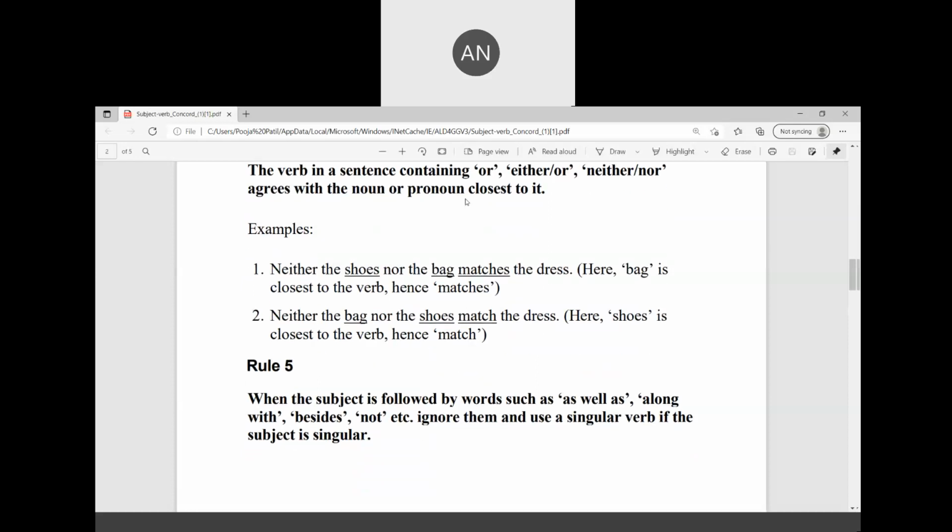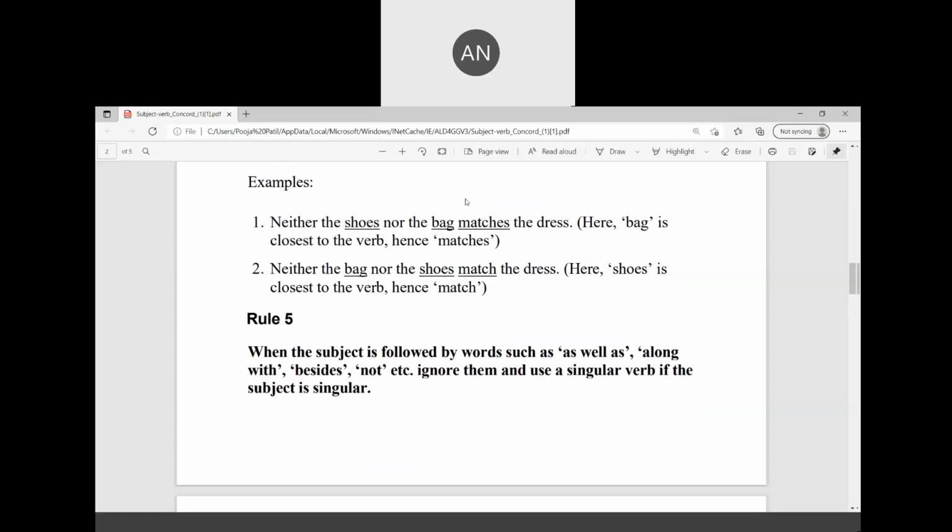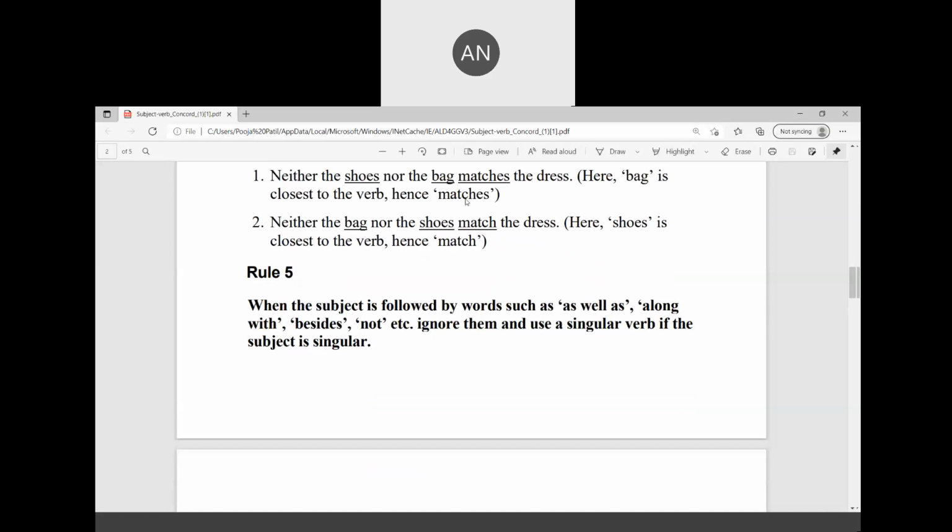Rule number five: when the subject is followed by words such as well as, along with, besides, not, etc., ignore them and use a singular verb if the subject is singular.